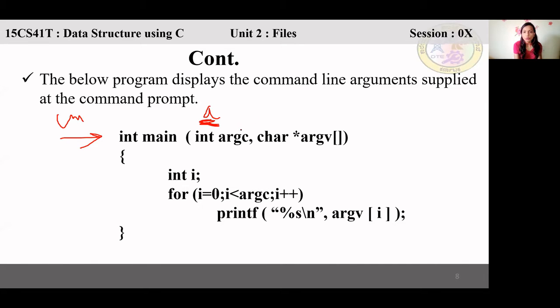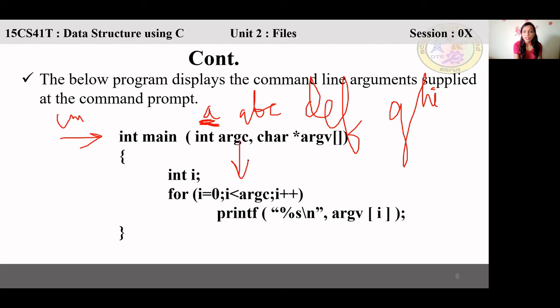So assume I want to print ABC DEF GHI. This is my input. Can you tell me what will be the argc now? How many parameters are there? This is my C file name A. Then my first parameter is ABC, second is DEF, third is GHI. So argc will be how much?